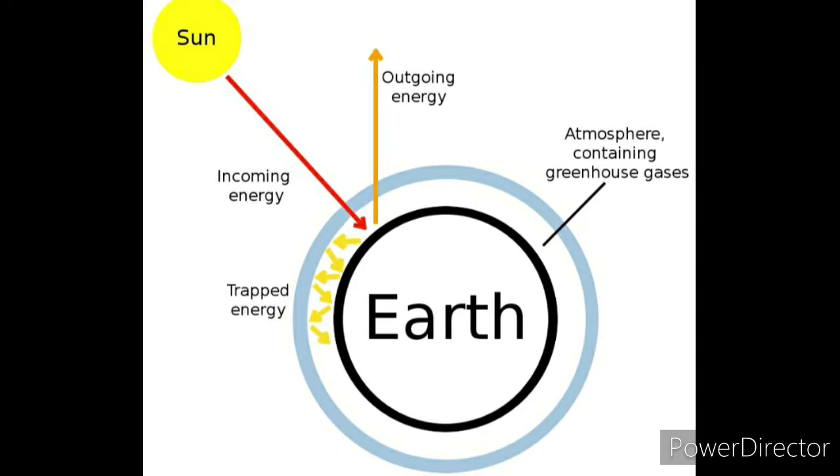Now, the fact behind the greenhouse is that our earth also acts like a giant greenhouse. The earth's atmosphere traps the heat energy that comes from the sun and prevents the earth from becoming too cold at night. This is also known as the greenhouse effect.